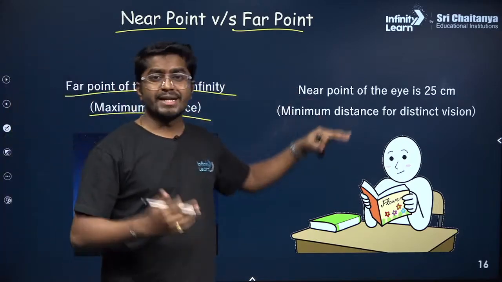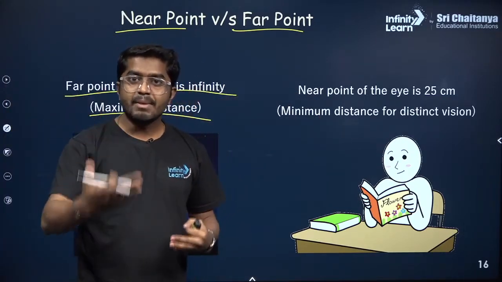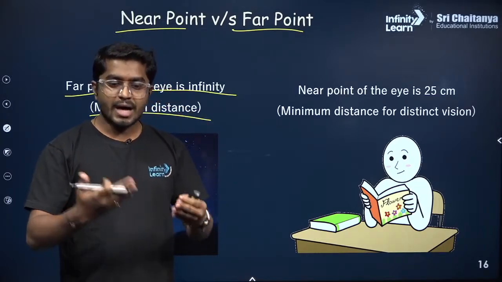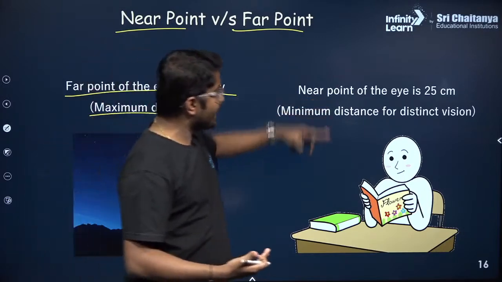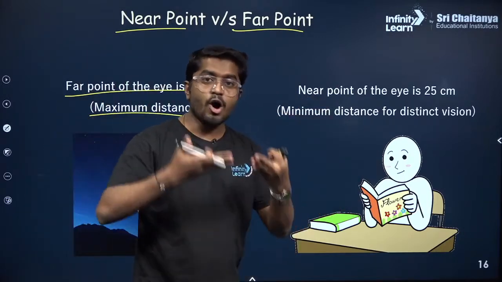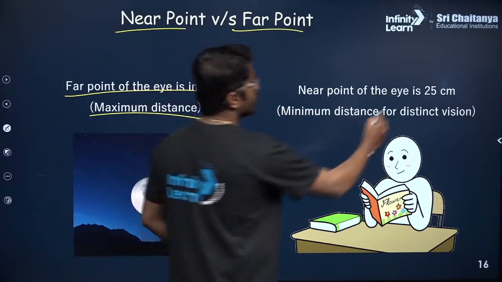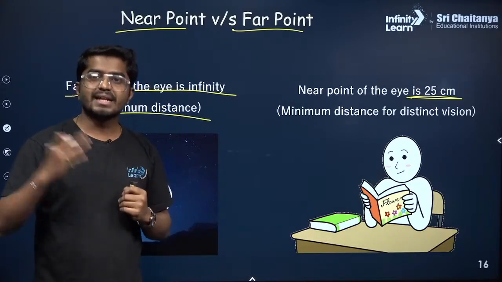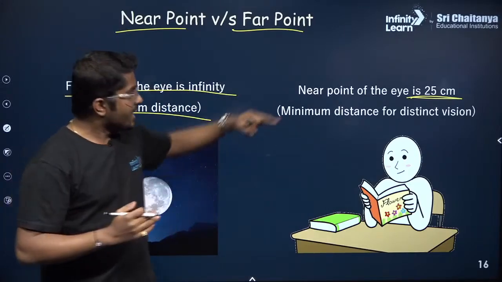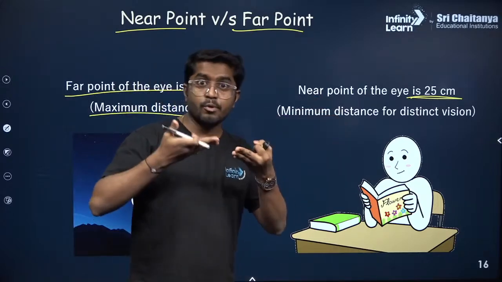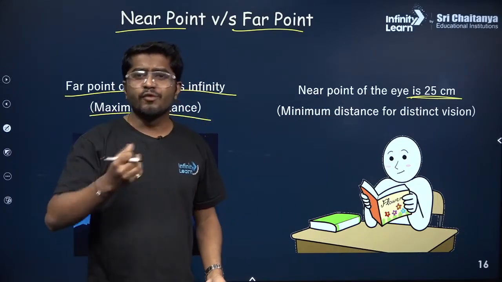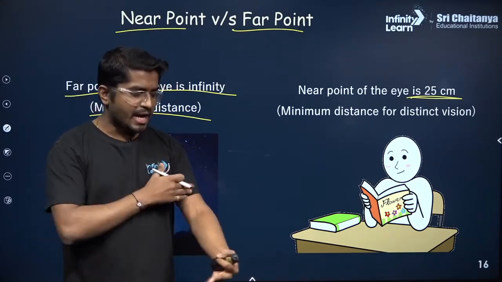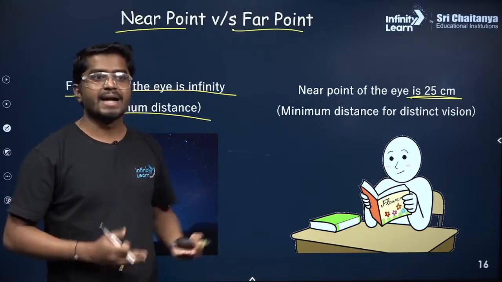And what is the near point? Near point means the minimum distance from the eye at which you should place your mobile or your books and read. You should not bring anything closer than that. If you bring an object closer than 25 centimeter, it will stress your eyes. We'll study what is the meaning of stressing the eyes. If you try to bring the book very close, it is very difficult to focus and you will start getting headaches. So the minimum distance is 25 centimeter, around the length of your hand.